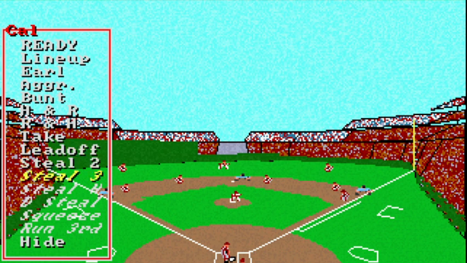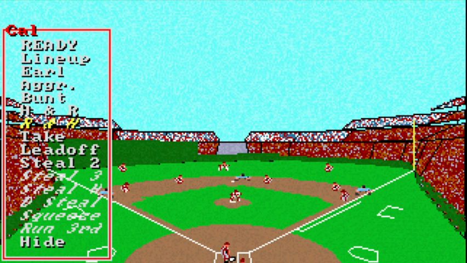And then you can see these are kind of grayed out here, right? I can't steal third because I'm not on second. I can't steal home. The two runners aren't on, so I can't double steal. I can't squeeze because I'm not on third, and so forth. So we want to try something tricky here. Why not? It's an exhibition game, right? Let's try the old hit and run.